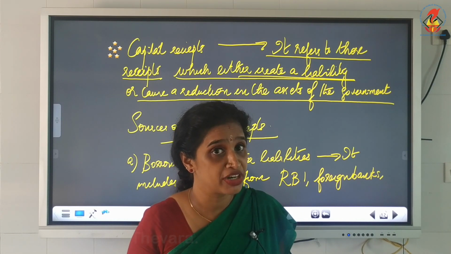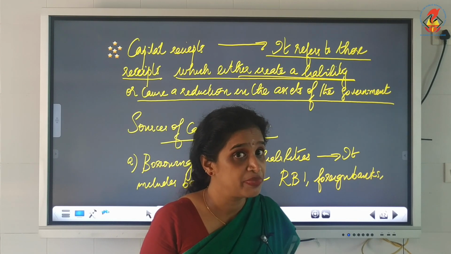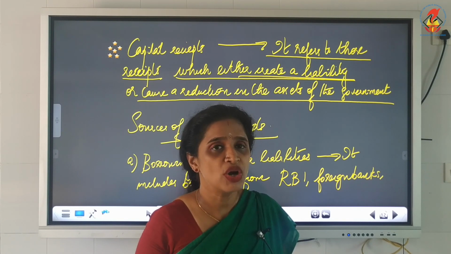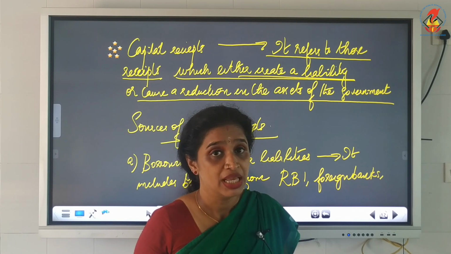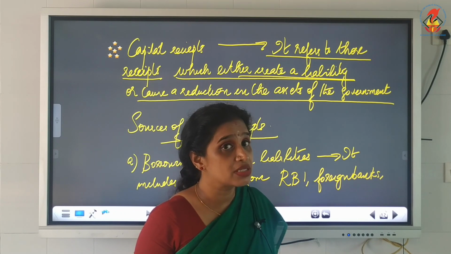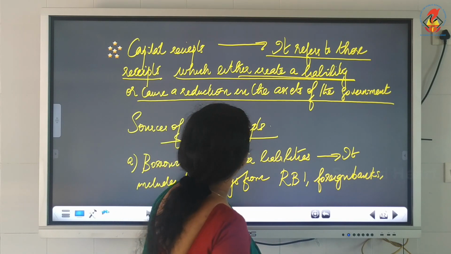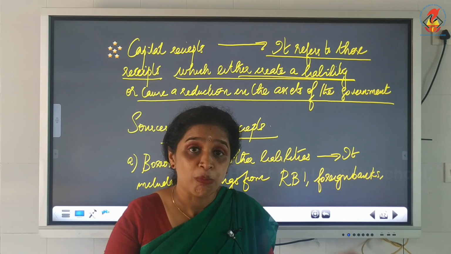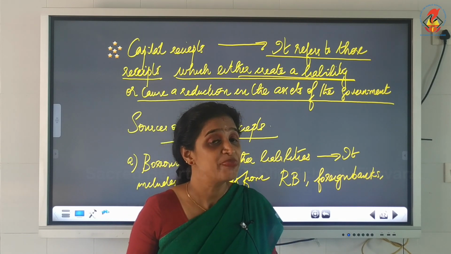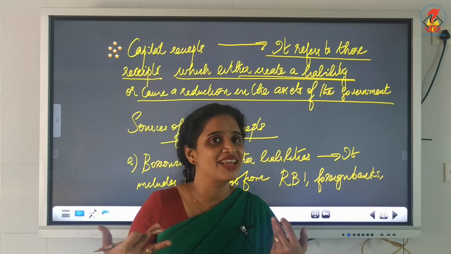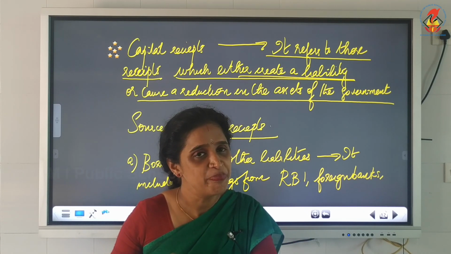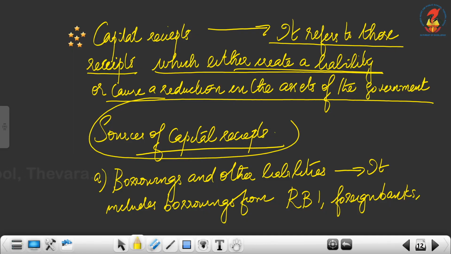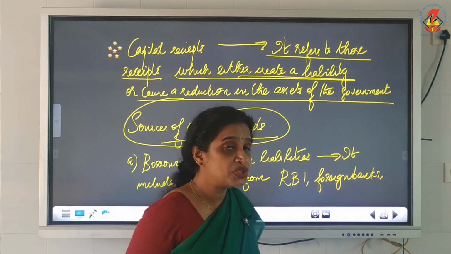So what is the difference between revenue receipt and capital receipt? In revenue receipt, the receipt is not creating any liability and is not reducing the asset of the government. But in capital receipt, the receipt is creating liability for the government and reducing its assets. Both are inflows of money, both are receipts, but capital receipt either creates a liability or reduces the asset of the government. Now, what are the sources of capital receipt?